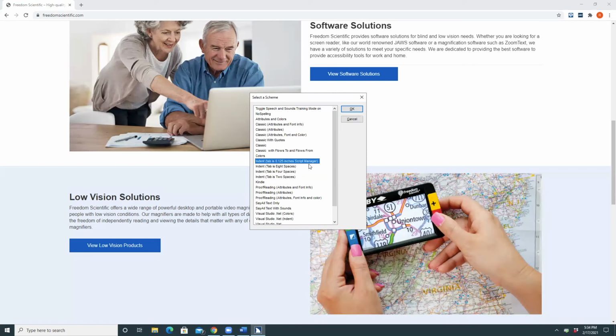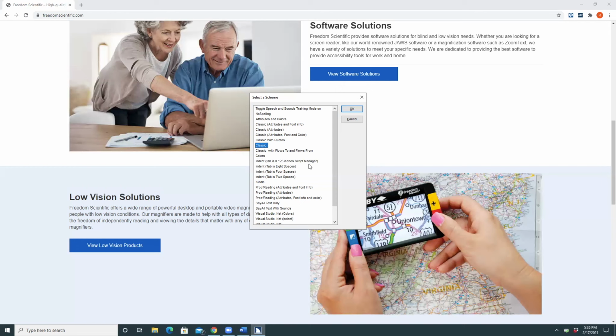So the one called colors, for example, is going to have JAWS communicate color changes. When it's reading through text that changes colors, it's going to tell us those different colors. You could scroll through this list, and some of these will be quite obvious what they do just by the name of them. There's quite a few called classic that have some other info spoken. So I'm actually going to scroll up and let's look at a couple of those.